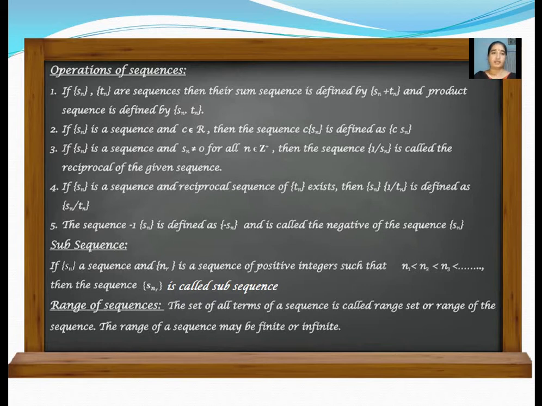Another operation is if you multiply a sequence with a negative value, then the sequence becomes minus of something into Sn. That is known as the negative of the sequence.